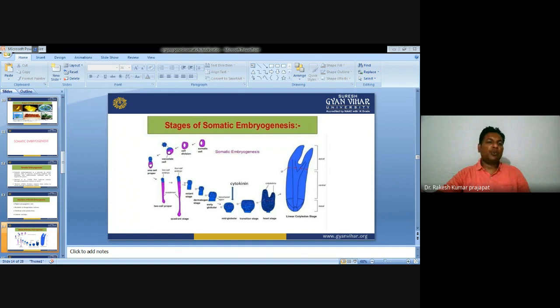There are two ways of inducing somatic embryogenesis: direct and indirect somatic embryogenesis. In direct somatic embryogenesis, the embryo is regenerated directly on the explant. In indirect somatic embryogenesis, the explant first regenerates into callus, then the callus develops into somatic embryo by providing particular nutrition and changing the nutrient composition.